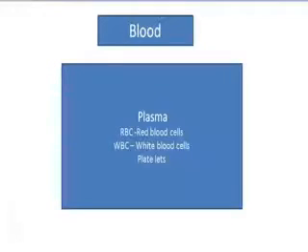Now, blood flows in and out of our body and blood flows throughout our body. And how does blood carry various substances? Blood is a liquid which has cells of various kinds suspended in it. So, let us study that first. The fluid part of the blood is called plasma. What is plasma? It is the fluid part of the blood, and in this it has red blood cells.